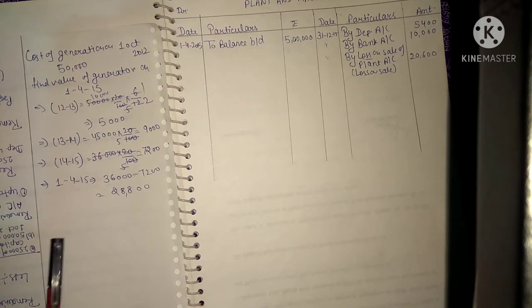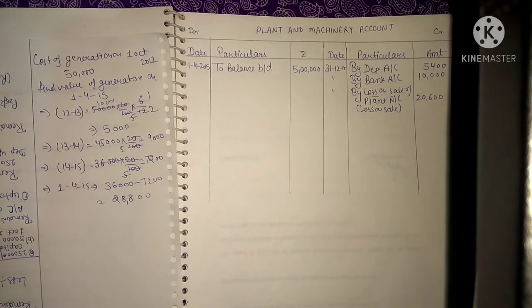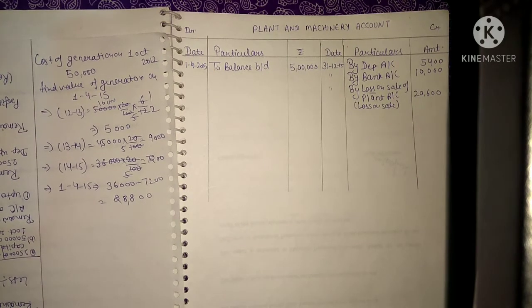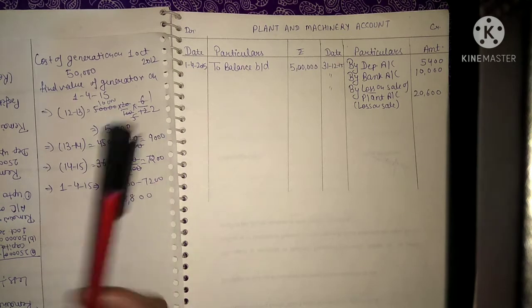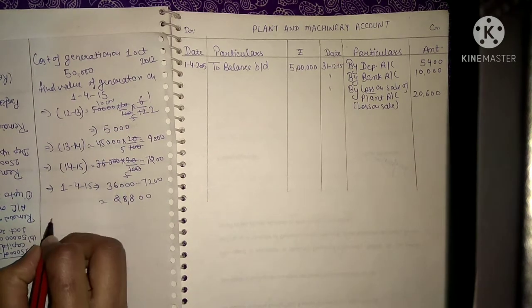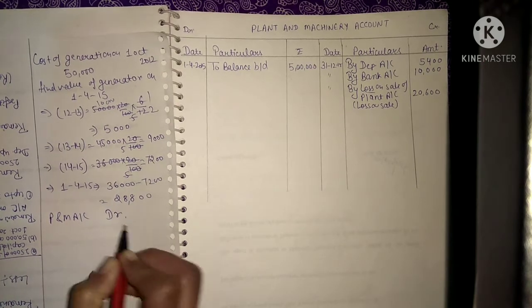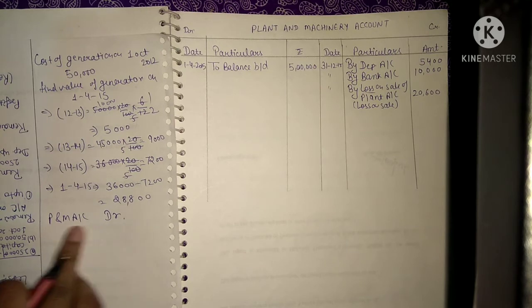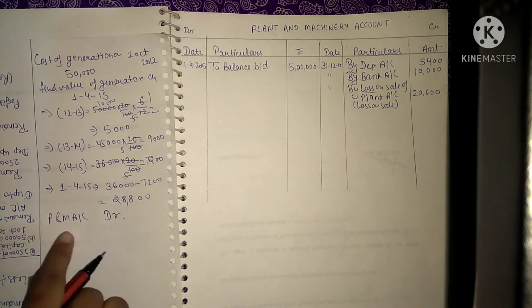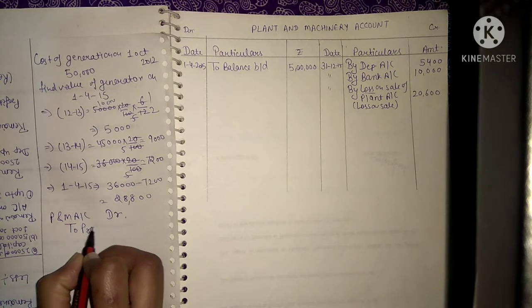So the rectification entry for your generator will become: the generator was not debited to your plant and machinery account, but during the current year when we are rectifying it, we will debit this generator amount to plant and machinery account. Now we are rectifying it in another financial year, so instead of using the nominal account, we will use the profit and loss adjustment account.